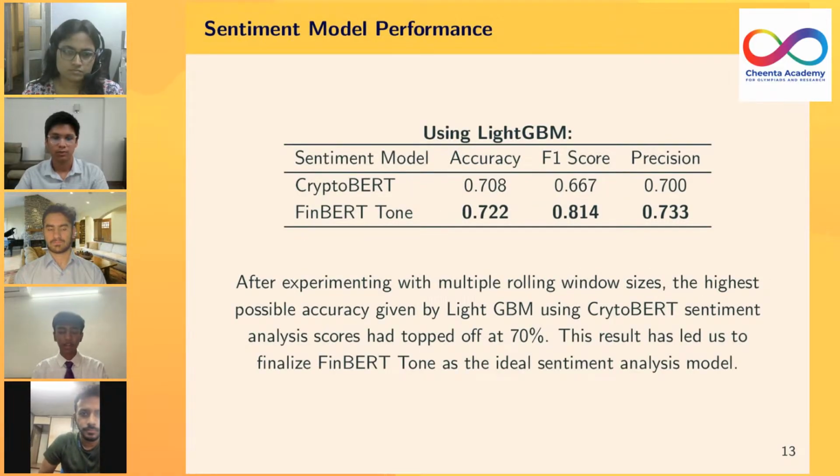Now that we have finalized our prediction model, we move on to selecting a sentiment analysis model. As mentioned earlier, we had worked with two of them, CryptoBERT and FinBERT tone. FinBERT tone had given us an accuracy of 72% with an F1 score of 0.81. The accuracy of CryptoBERT sentiment scores had topped off at 70% at all instances, while FinBERT tends to perform better.